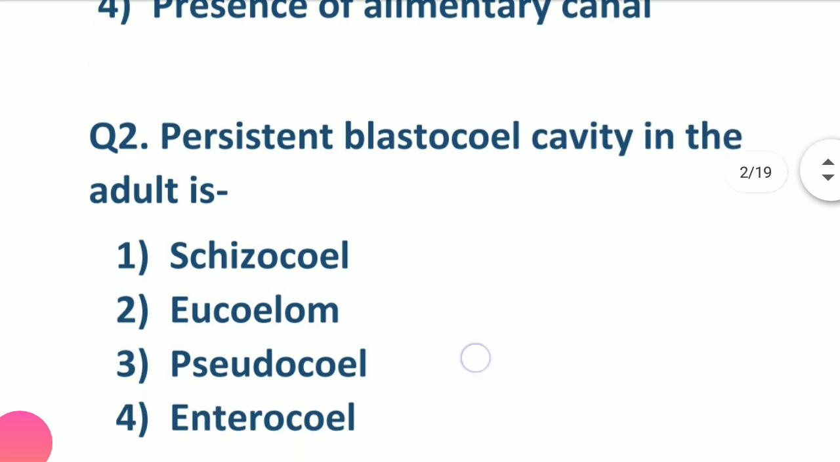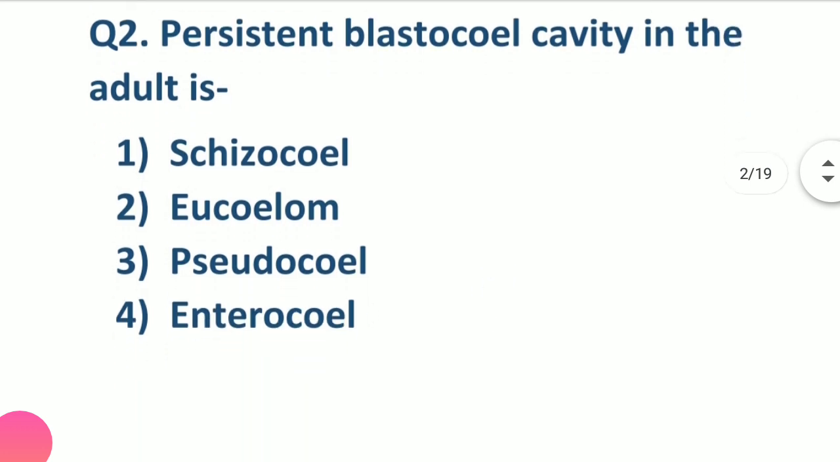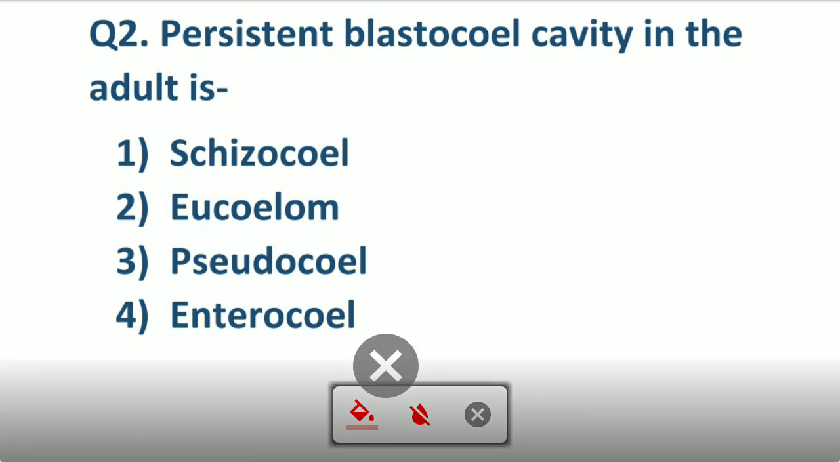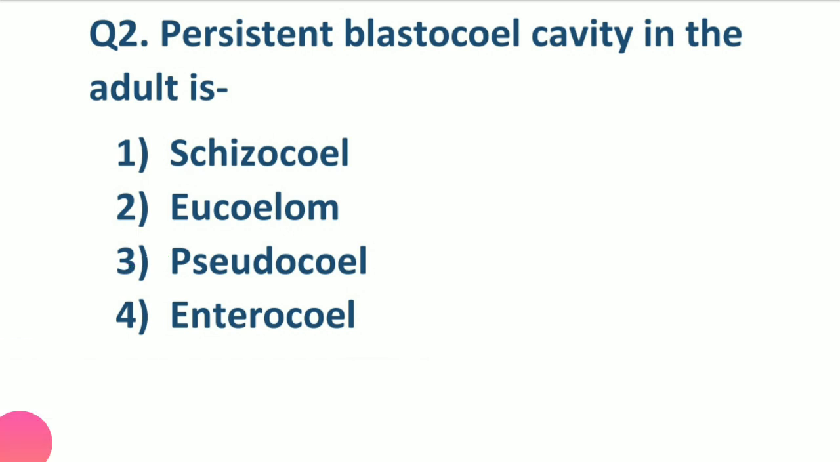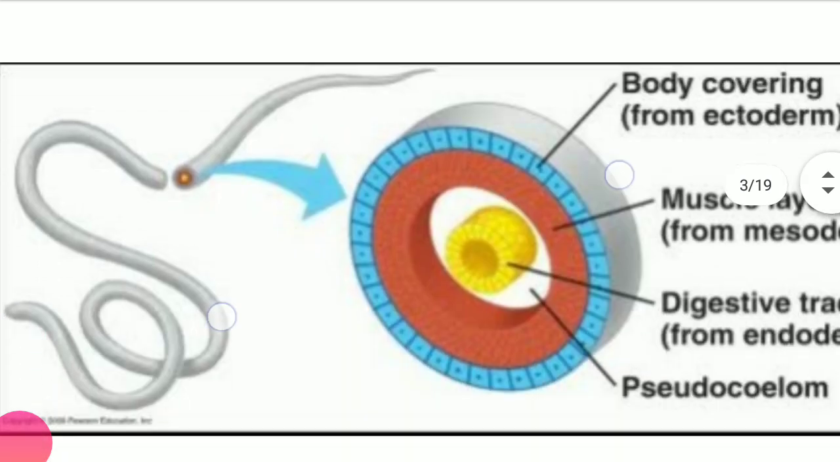Now coming to the next question, students: the persistent blastocoel cavity in adults is which one? Schizocoel, eucoelom, pseudocoelom, or enterocoel? It is the pseudocoel cavity. We also know that these Aschelminths are pseudocoelomate animals. And what is a pseudocoelomate animal?